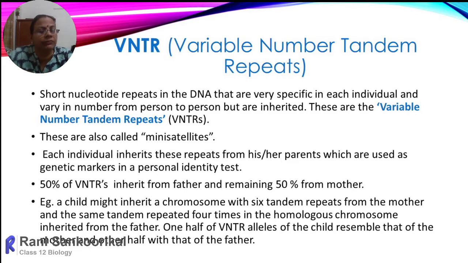For example, a child may inherit a chromosome with 6 tandem repeats from the mother, and the same tandem repeated 4 times in the homologous chromosome inherited from the father. So one half of the VNTR alleles of the child resemble those of the father, and on the other chromosome the mother's VNTR, repeated that many times, will be reflected.